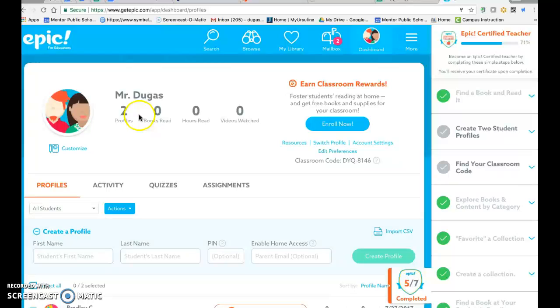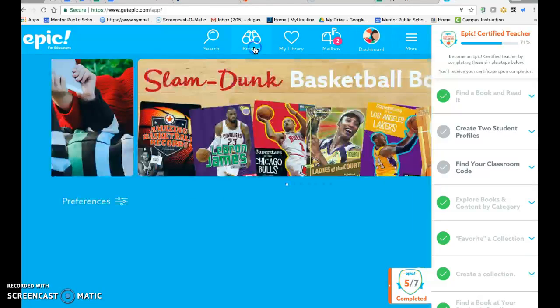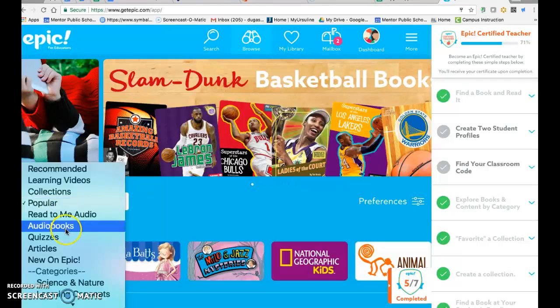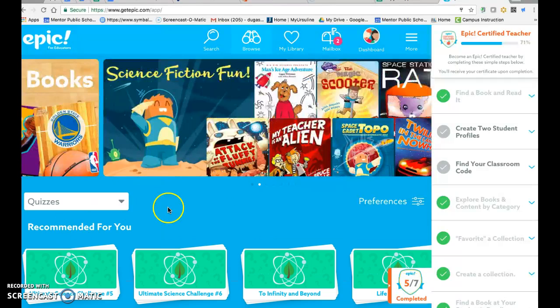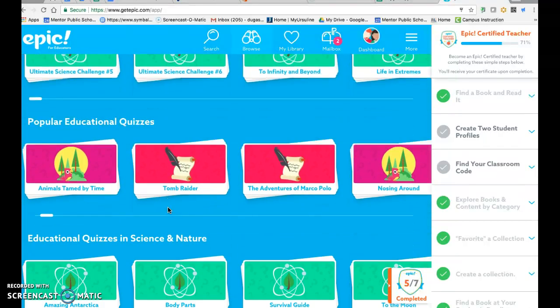On your dashboard, if you have not used this before, a very nice feature when inputting your students is you can do it the manual way, or you can pull your roster right from Google Classroom, but you will want to make sure that that is up to date. One last thing is when you're browsing, there are also books with quizzes, which is a very nice feature, kind of similar to the Accelerated Reader program that we use.